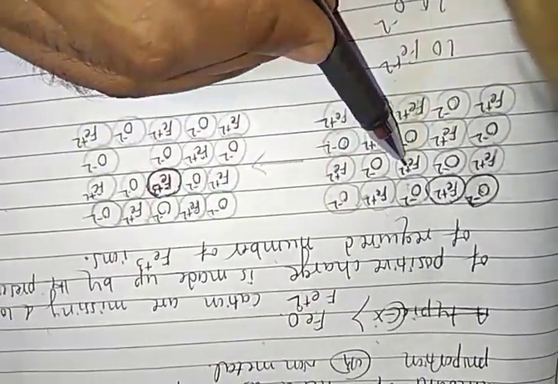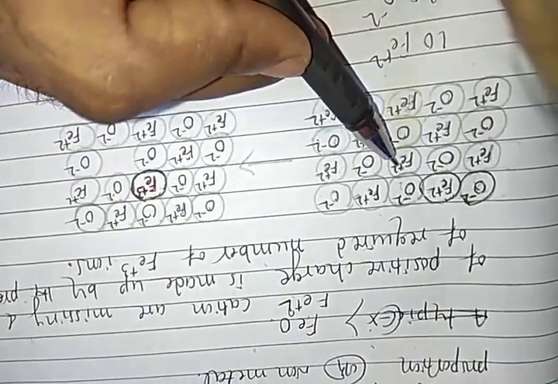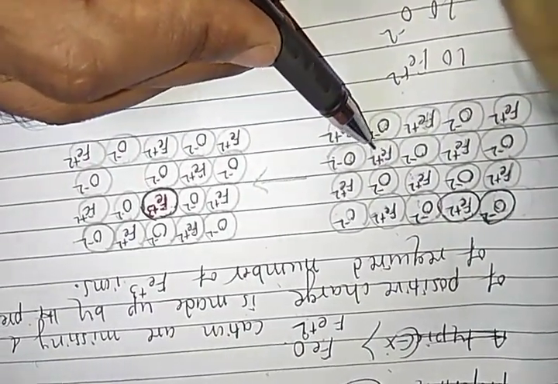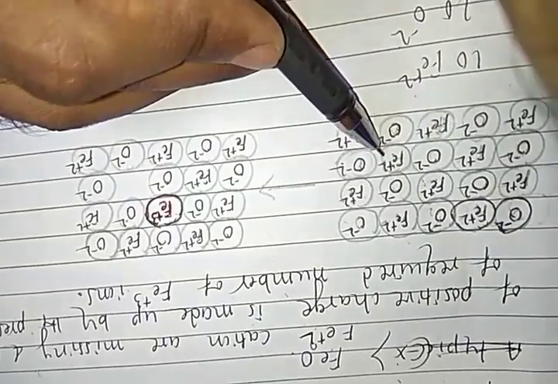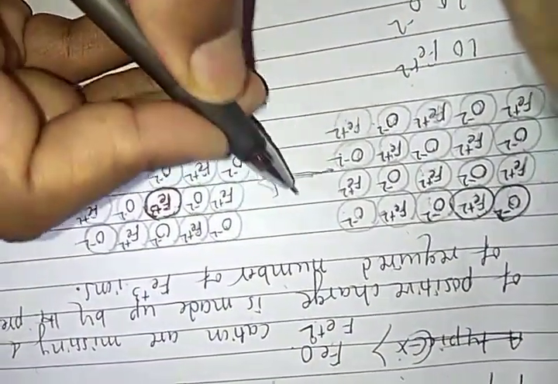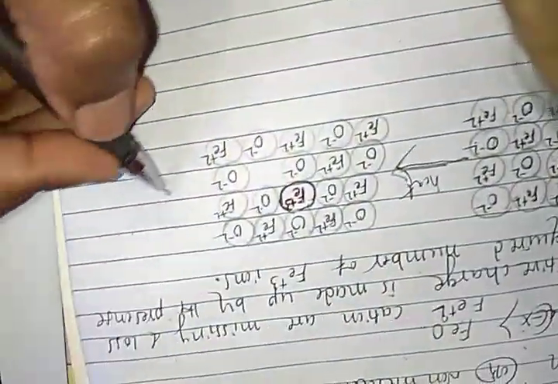So here, students, Fe plus 2, the second row third atom, is in the Fe plus 2 state. If the third row fourth atom iron is removed by heating or any other process, one iron atom is removed here.